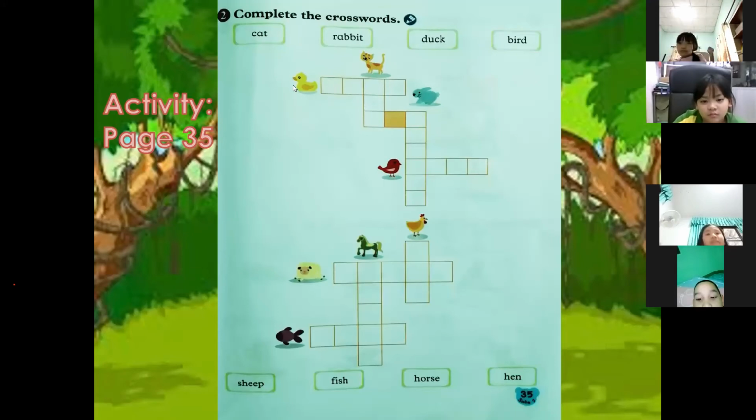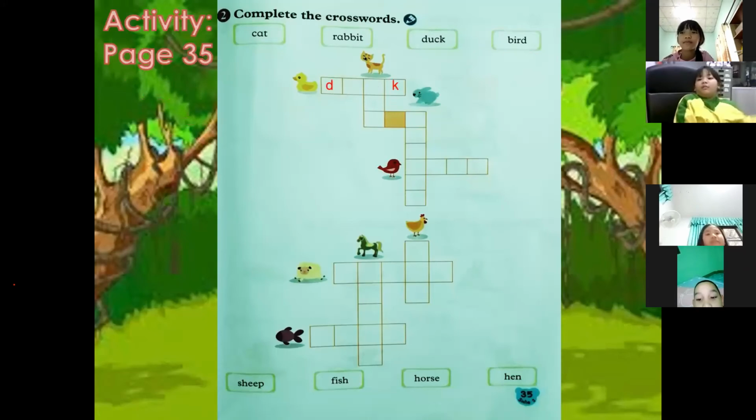Duck. Duck. Very good. So how do you spell duck? You're going to write it on each box. Okay, so we spell D-U-C-K. Very good. D-U-C-K. So you're going to write on the box. Okay, very good. Next is this one.